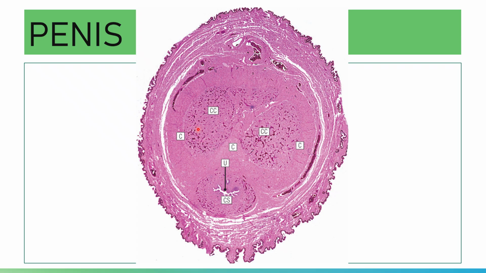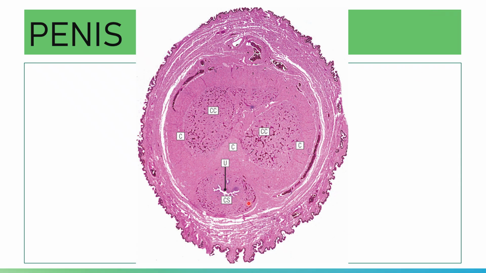Two dorsal, and then you have one ventral. This is your ventral corpus spongiosum, where you can find the urethra. The urethra runs here. There are small mucus glands present in the corpus spongiosum, and they are concentrated at the penile urethra.